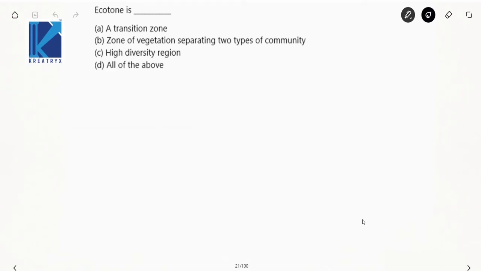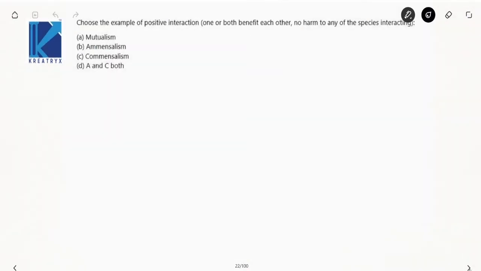Ecotone is a transition zone. Yes, perfectly right. Zone of vegetation separating two types of community. Yes, perfectly right. And it is a highly diverse zone is also perfectly right. So all the three are the exact definitions of ecotone. So D, all the above, is correct. Done. Next one.